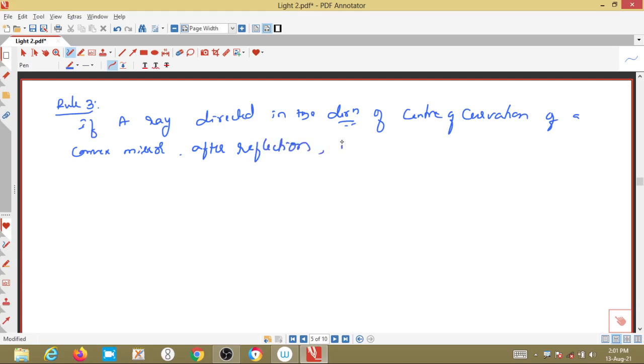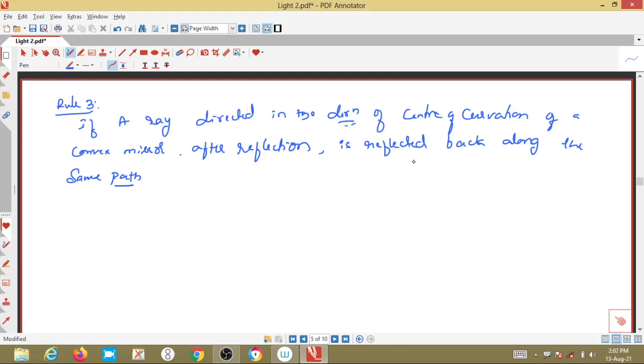how will the ray be reflected back? It is reflected back along the same path, right? Along the same path, because here also the angle of incidence becomes 0, therefore the angle of reflection becomes 0, then it will follow the same path.